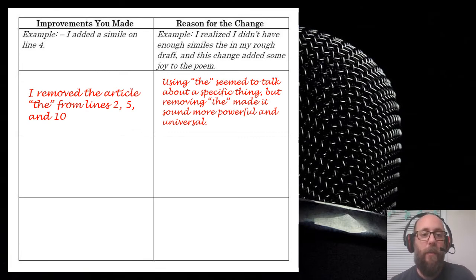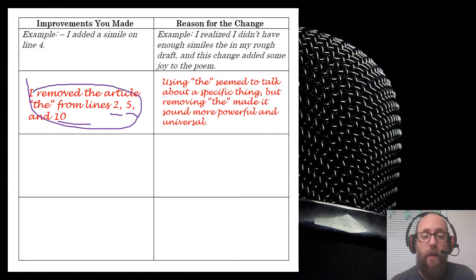So here's an example of how I would fill that out. On the left-hand side is what I actually did, which is pretty easy to see. I removed the article "the" from lines 2, 5, and 10. That's just the simplest change. I don't need to explain why in this box. I do explain why in this box right here.